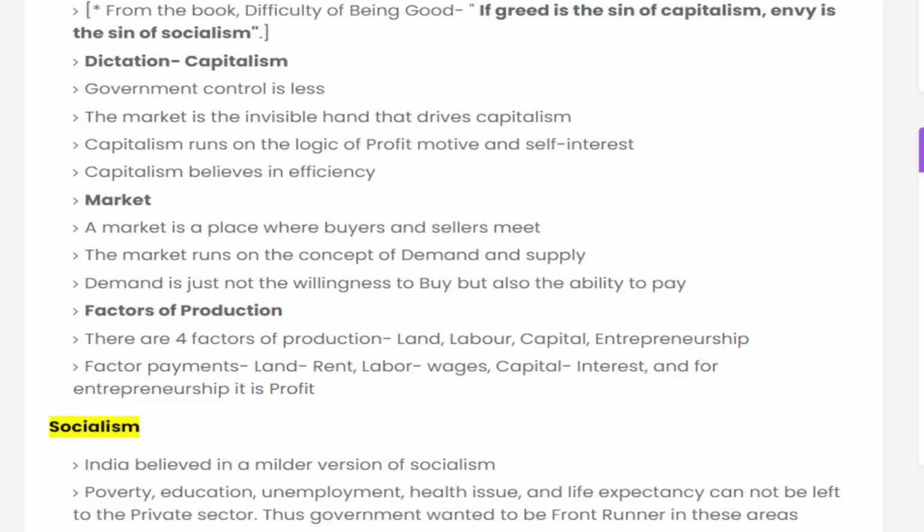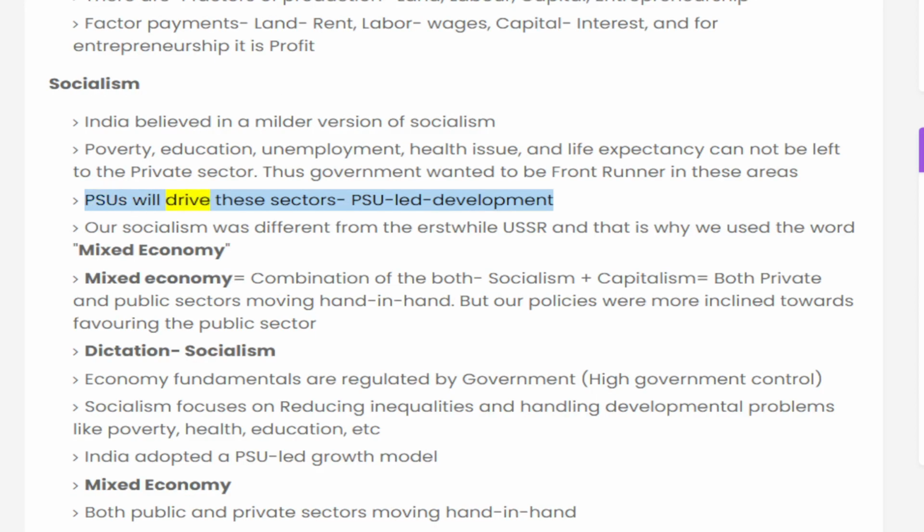Socialism: India believed in a milder version of socialism. Poverty, education, unemployment, health issues, and life expectancy cannot be left to the private sector. Thus the government wanted to be the front runner in these areas. PSUs will drive these sectors, PSU-led development. Our socialism was different from the erstwhile USSR, and that is why we use the word mixed economy.